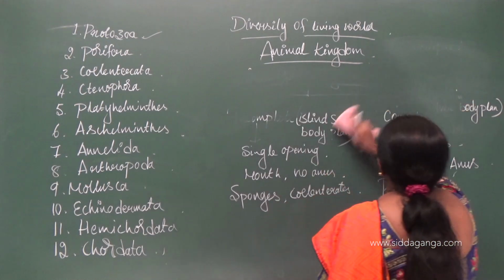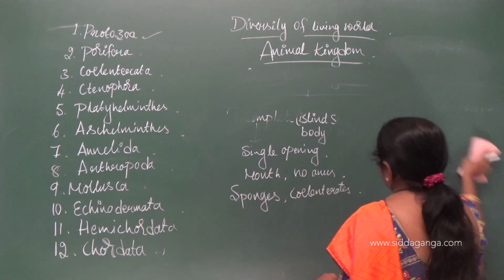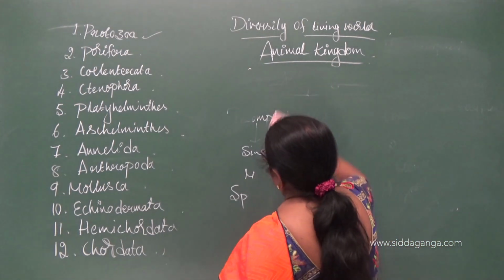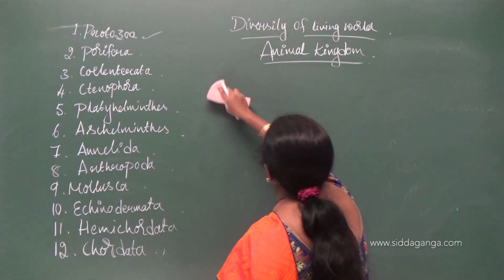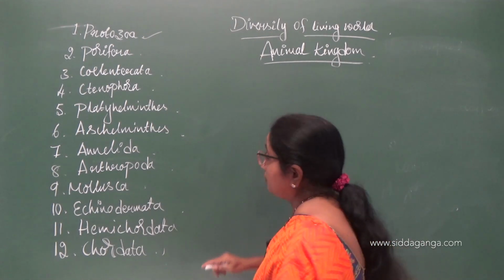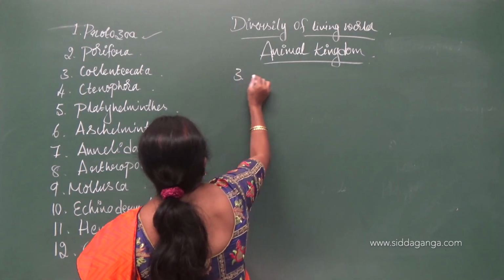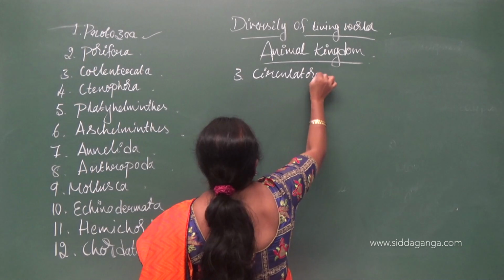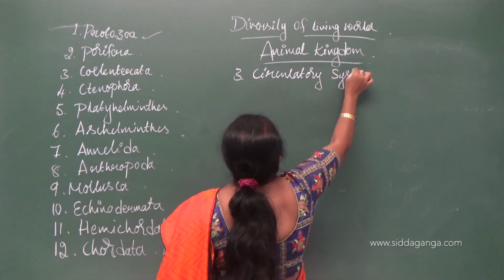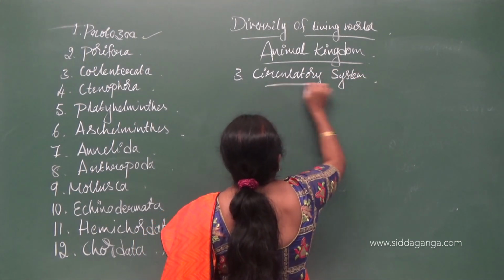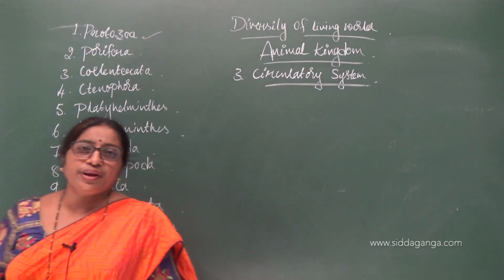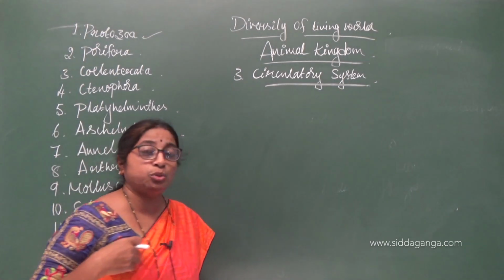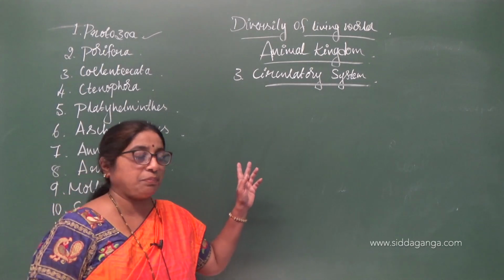So, next is the circulatory system. Animals exhibit two types of circulatory system.